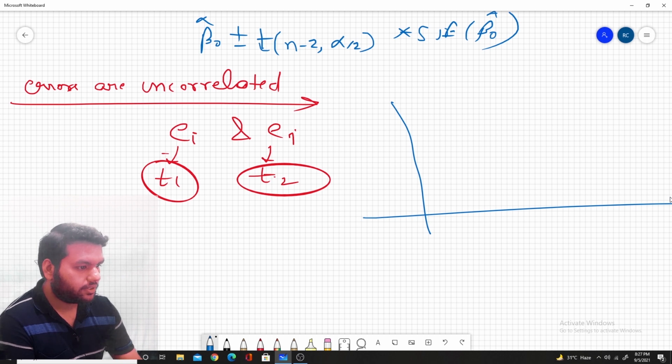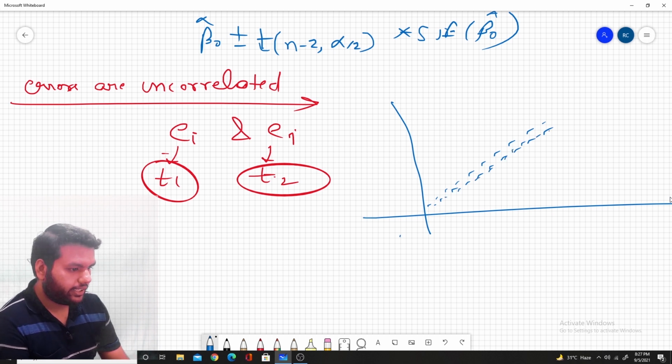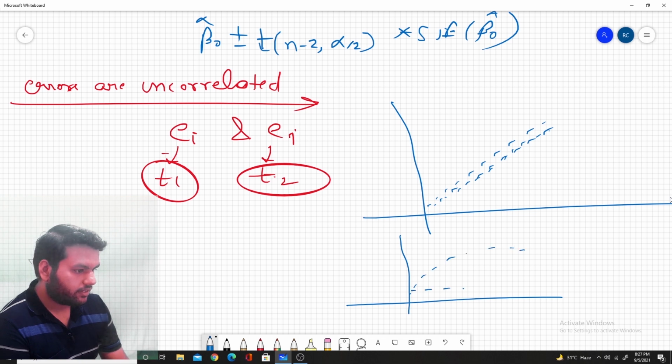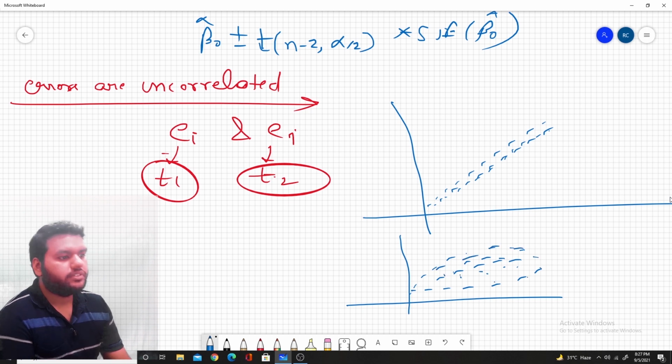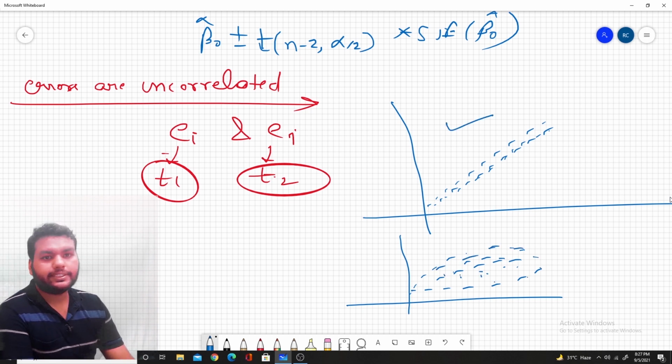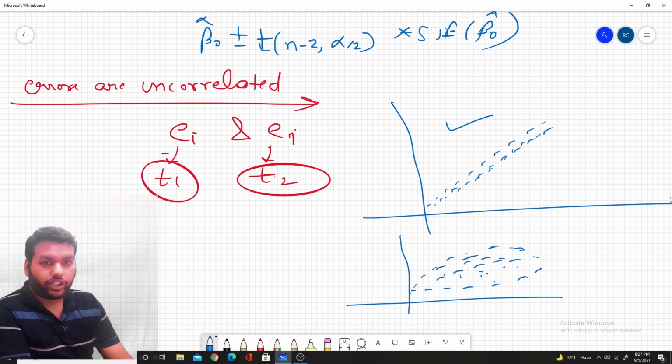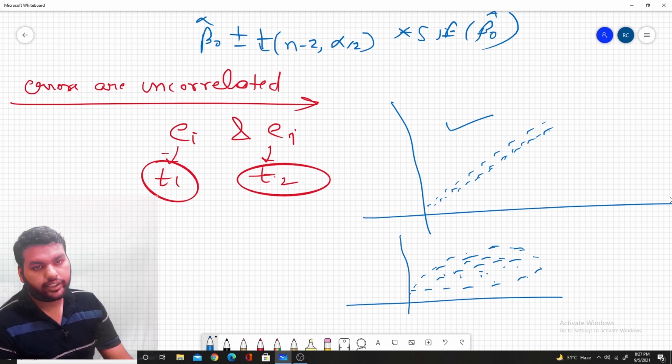Our data should look like this, so we want it like this. Each observation on the dependent variable has equal weightage in the linear regression model. That means the variance of the error term should be constant.